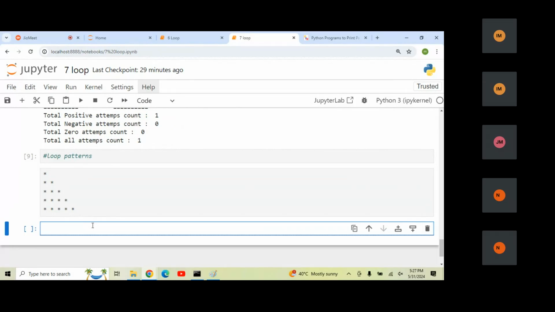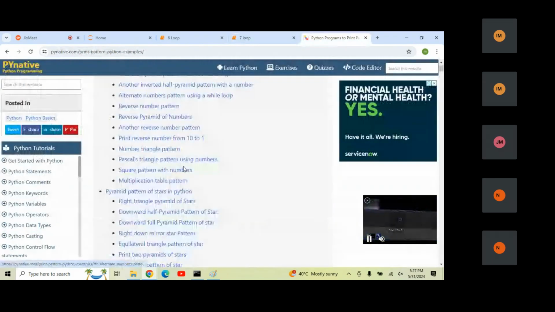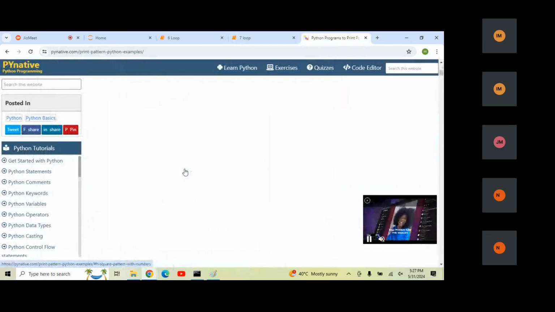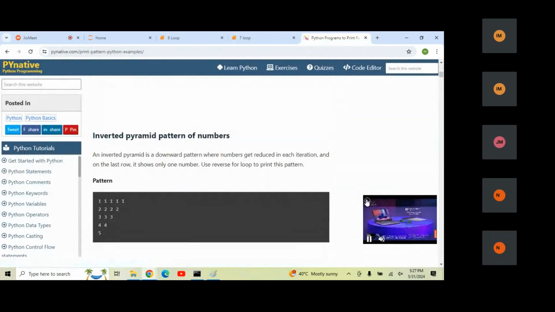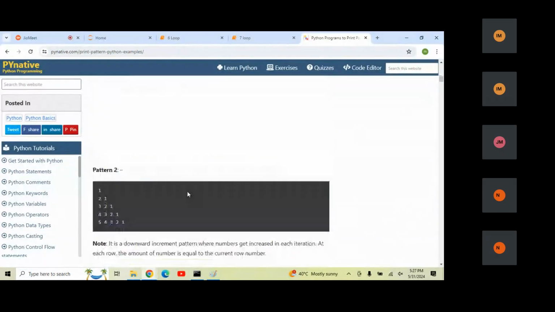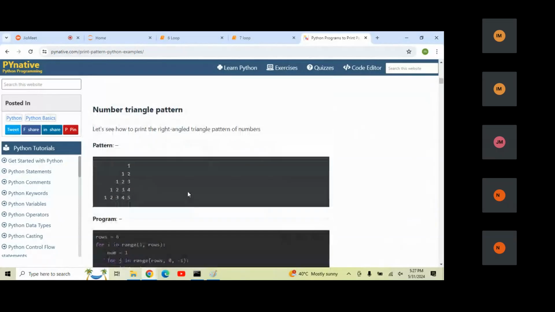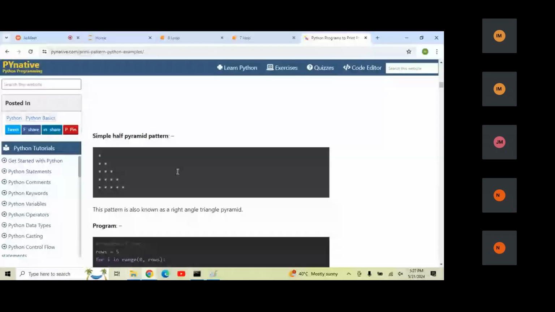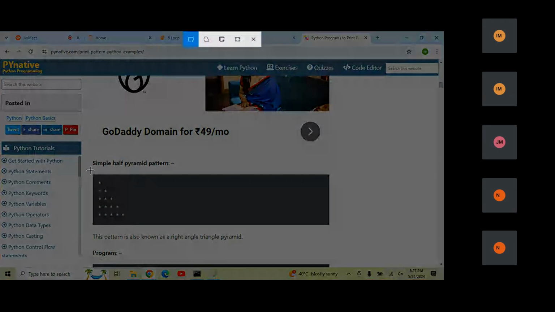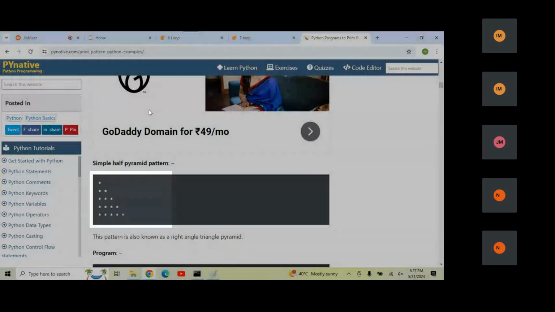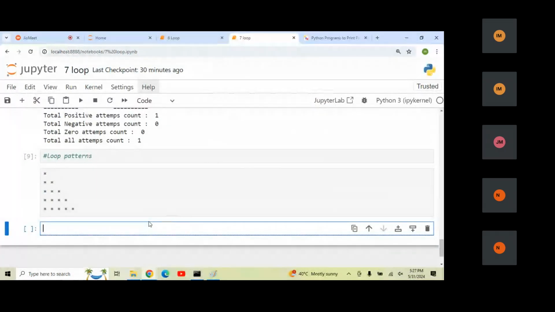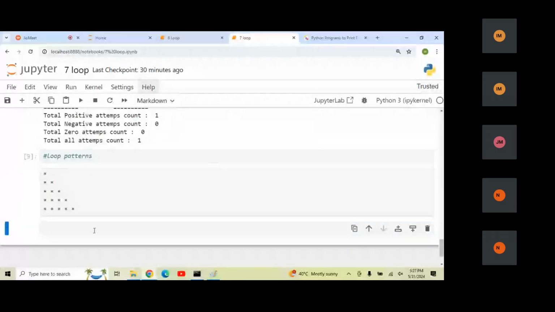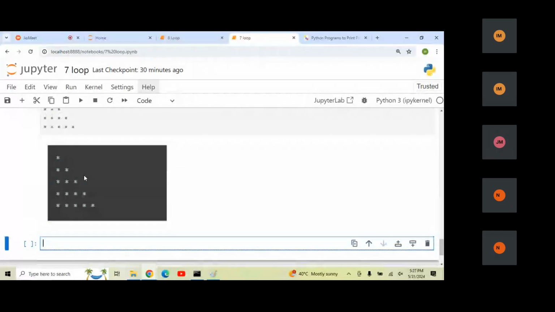Or else we can copy the pattern from somewhere and take a screenshot. So this is the pattern I want to draw.